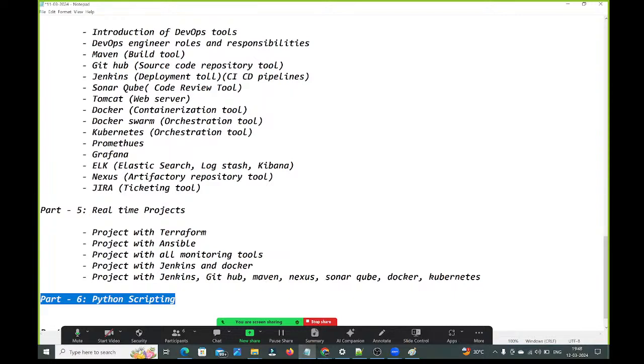That's why, however much Python scripting is required for a DevOps engineer, up to that level I am going to cover. Almost 15 hours I am going to spend on Python scripting, guys. 15 hours we are going to discuss on this Python scripting.